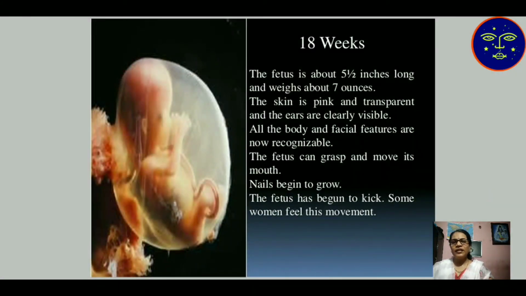Then after 18 weeks, the fetus is about 5.5 inches long and weighs 7 ounces. The skin is pink and transparent and the ears are clearly visible. All the body and facial features are now recognizable. The fetus can grasp and move its mouth. Nails begin to grow and the fetus has begun to kick. Some women feel this movement.